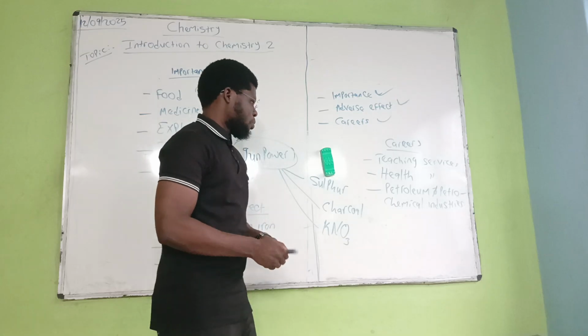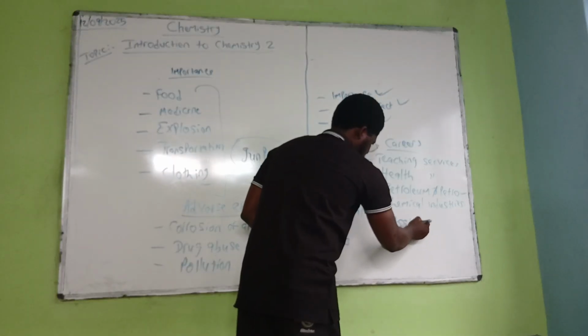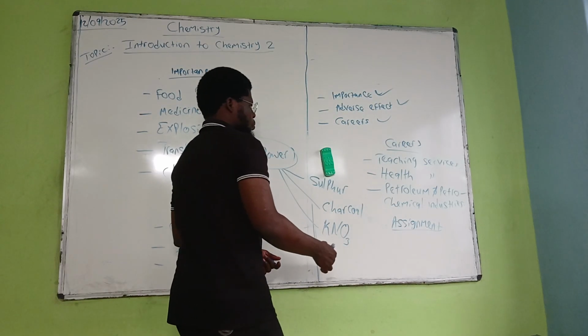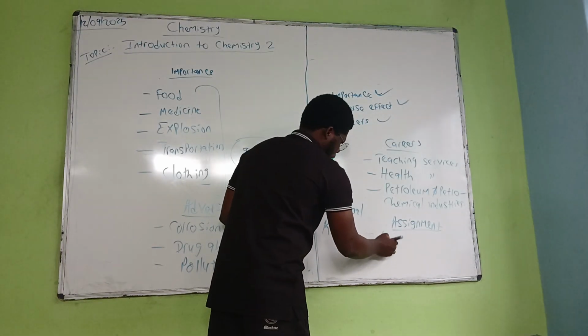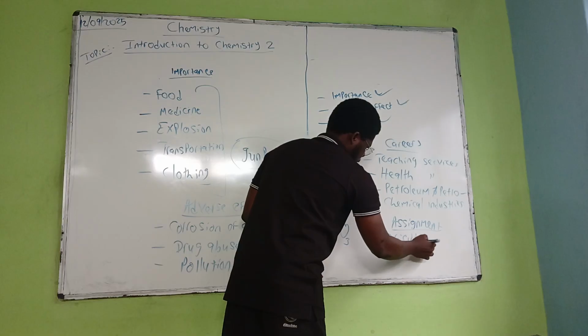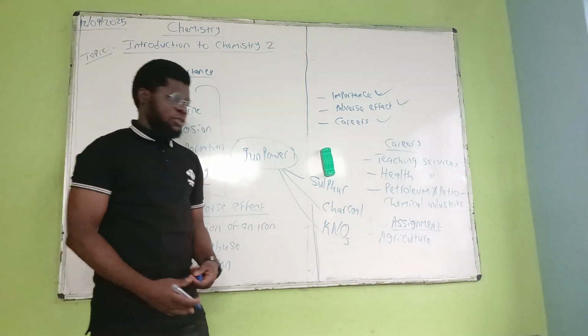So your assignment goes thus: you're going to read more on agriculture in terms of careers in chemistry.